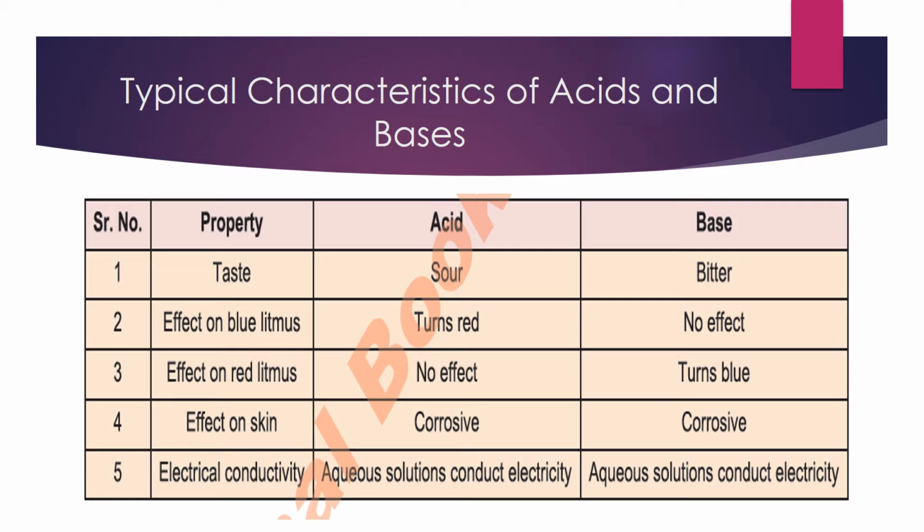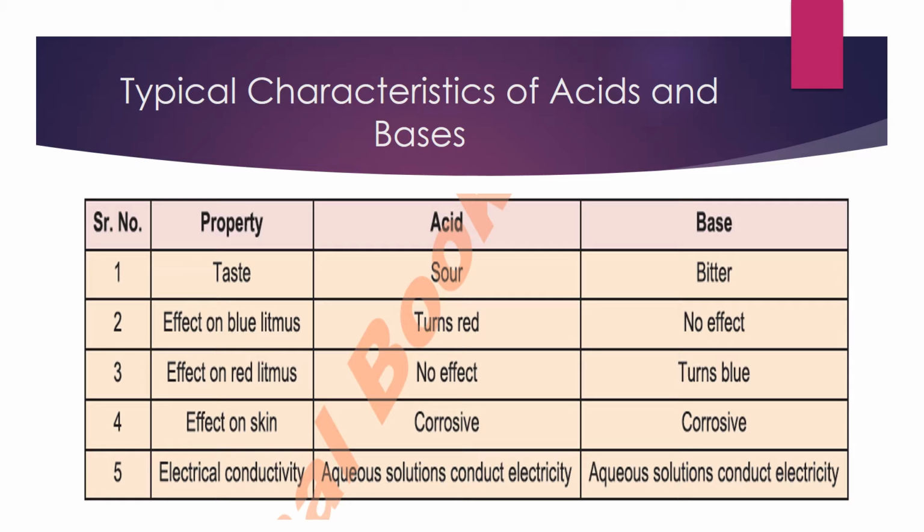What do you mean by corrosive? Corrosive means these acids or bases can burn our tissues, they can burn our skin. It depends on the strength of the acid or the base. Acids and bases both conduct electricity in aqueous solution. It means if you make a solution of an acid or a base, it can conduct current.